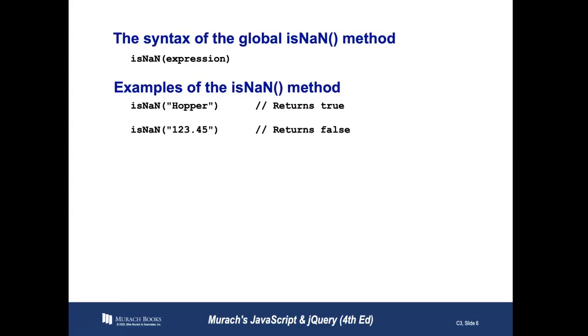So the next thing we need to focus on is isNaN. That stands for is not a number. So what we can do is write isNaN for a string like Hopper, and it's true. However, if we do isNaN for 123.45, it returns false, because that is actually a number regardless of the fact that it's in quotes. Regardless of the fact that it's in a string, it's going to test that, and is not a number will be false, because it is a number.